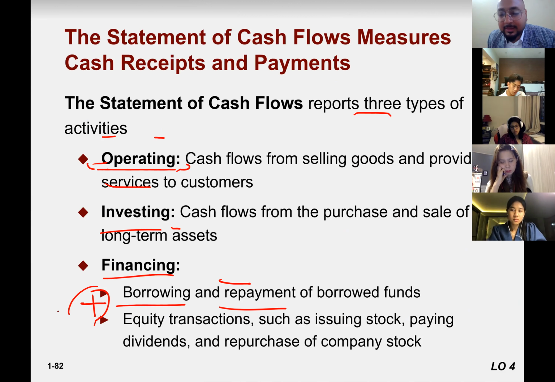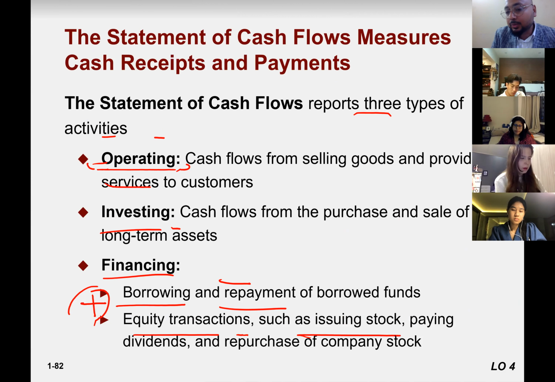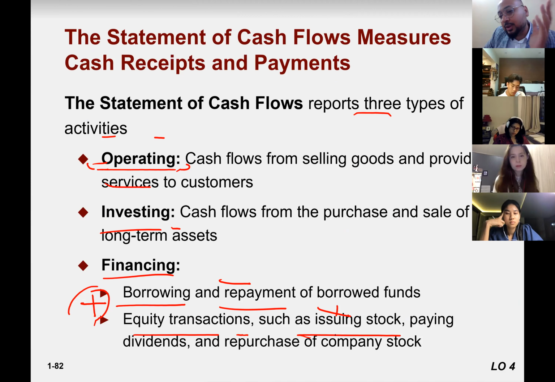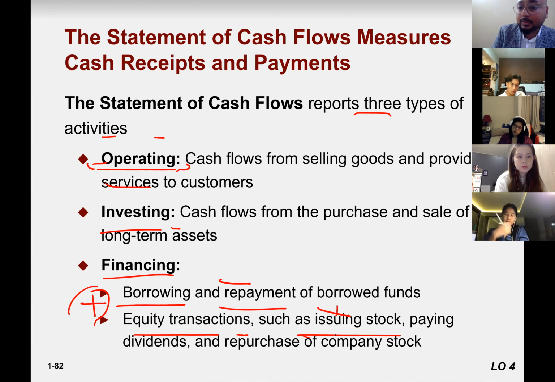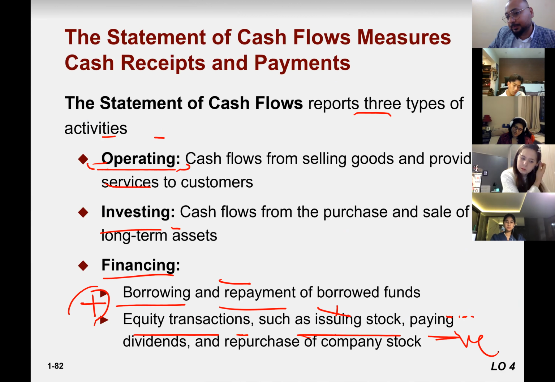Similarly, financing also comes through equity transactions, like issuing stocks. When you issue stocks, cash is coming to the business. People pay you money and you issue stocks, shares. But when you are paying dividends, it's a negative sign, cash outflow.